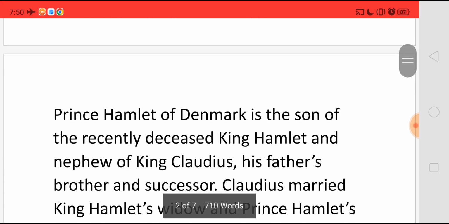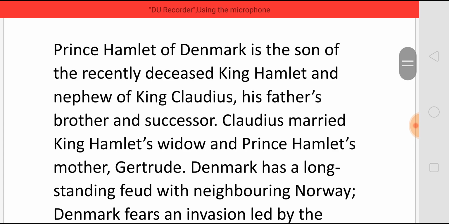Now the story starts like this. Prince Hamlet of Denmark is the son of the recently deceased King Hamlet, that is, his father's name is King Hamlet, and nephew of King Claudius, that is, King Hamlet's brother is King Claudius, and he is also the next successor to the throne after the king. And Claudius also married King Hamlet's widow, that is Prince Hamlet's mother, Gertrude.